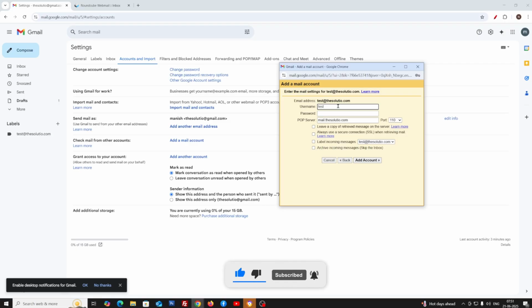Now we are going to add our account details. Here we need to enter our email ID, the complete email ID, and then we need to enter our password. Now we will enter our POP server detail and select the port to 995. Please check these two boxes, connection and label incoming message and click on add account.